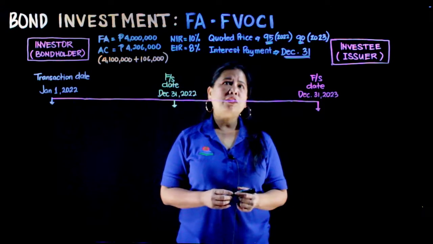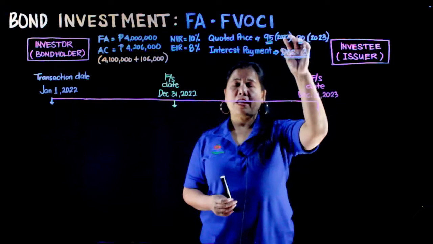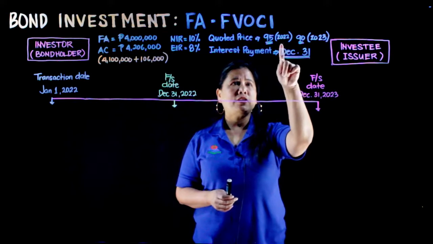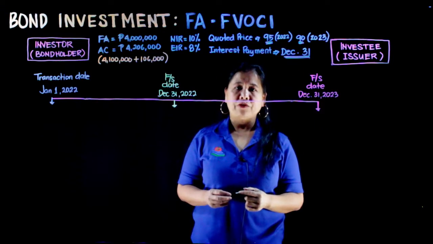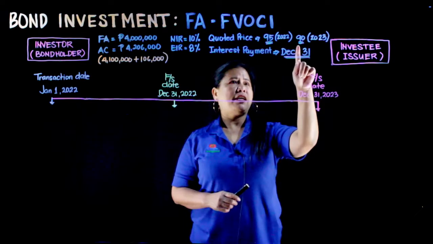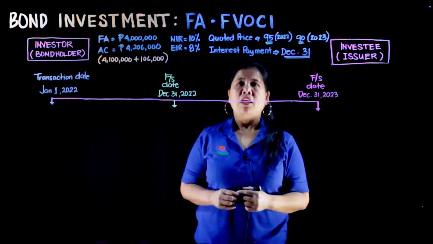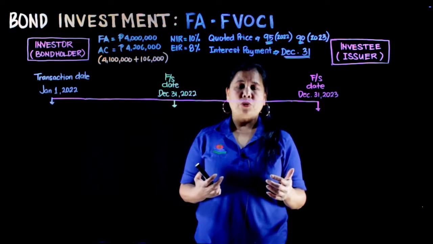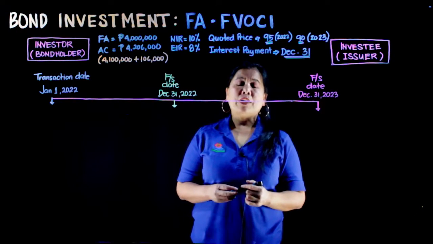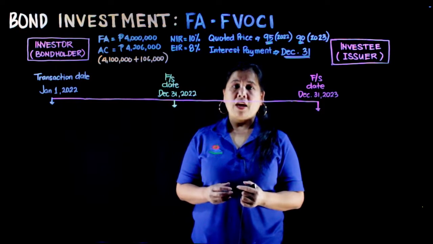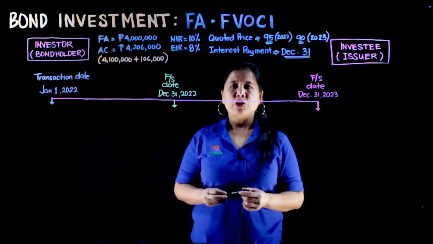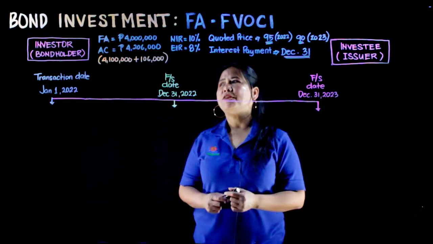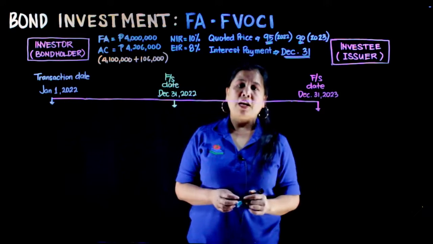And our quoted price is 95 on December 31st, 2022, and 90 on 2023. Yan, ang quoted price, yan po ang ating fair value of our bond, right? And our interest payments will be every December 31st. So, annually, ang pagbabayad ni investee kay investor ng interest.